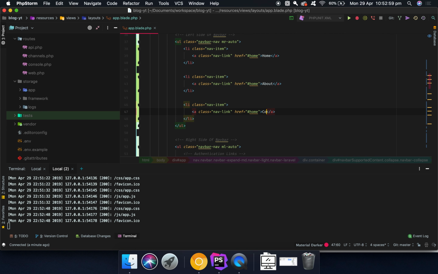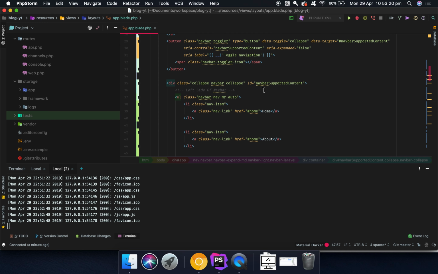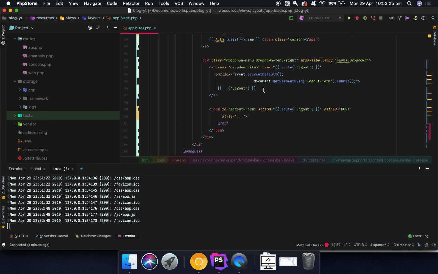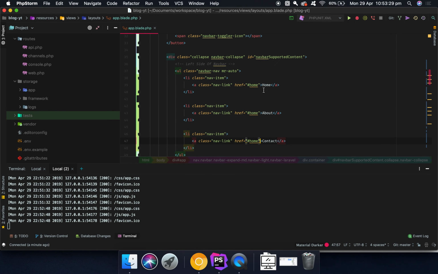Don't worry about the links at the moment. We are not going to focus on that in this part of the tutorial. In the next one, we are going to add in the correct links for every one of them, add in the routes, make the controllers and set up the views. We are not going to do anything more than that, but that's what we are going to do in the next one. So that's over.